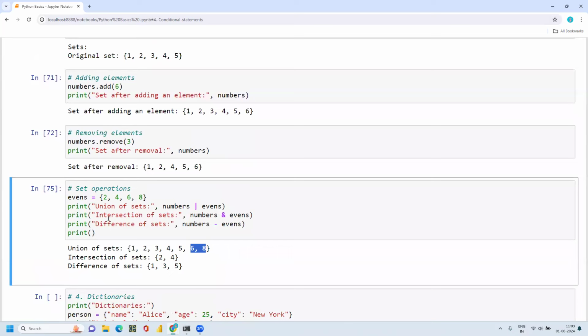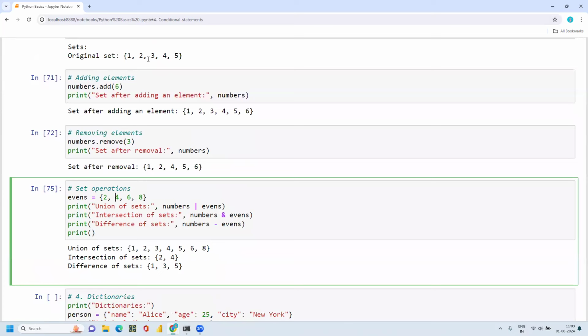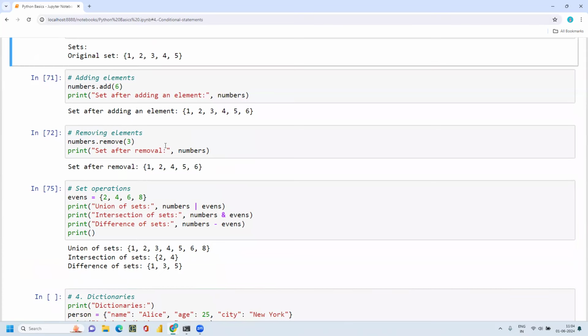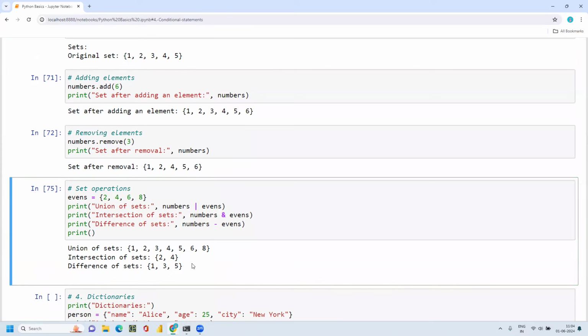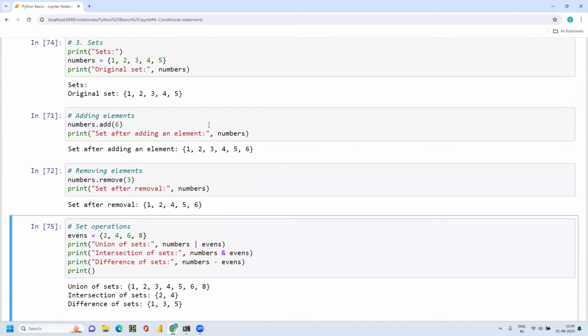And the difference of these two sets: 1 is present here but not here, and 3 is present here but not here. And 5 is there in the first set but not in the second. That is the reason I'm able to print 1, 3, 5. So this is about sets. The main advantage of a set is that it will never print any duplicate value. It will print the unique values.